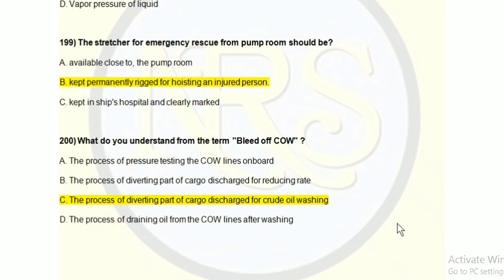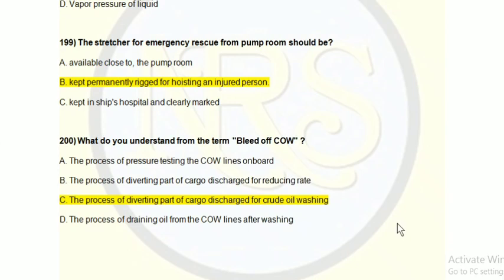First of all, let me explain what is bleed of COW. Bleed of system is a method in which a part of the oil being discharged is branched off to the tank cleaning line. That is, the cleaning medium is the oil from the cargo itself.